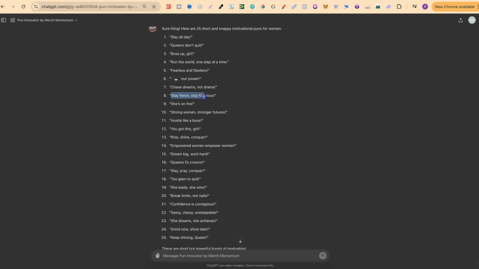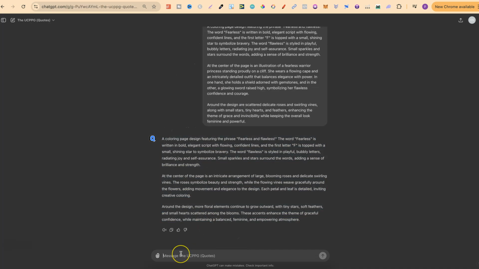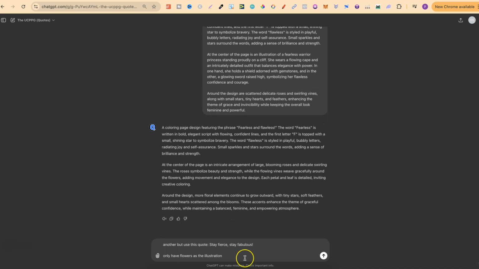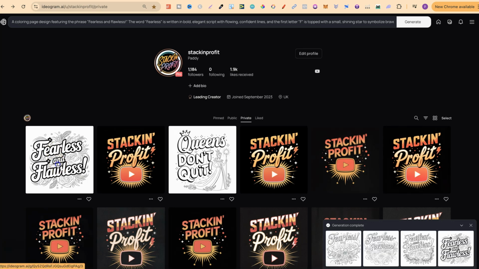Let's come back over to here and let's get a new pun. So, stay fierce, stay fabulous. Let's take this. We're going to copy, and we're going to put another, but use this quote and only have flowers as the illustration. Now let's click that. Let's come back over to Ideogram and take a look at this one.